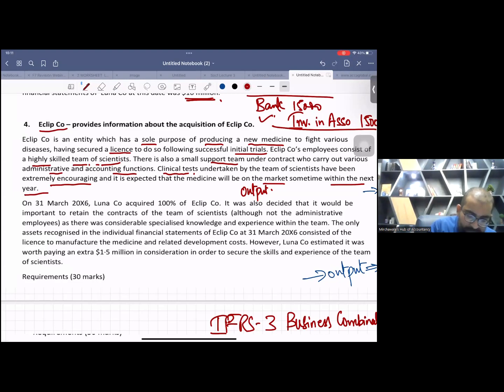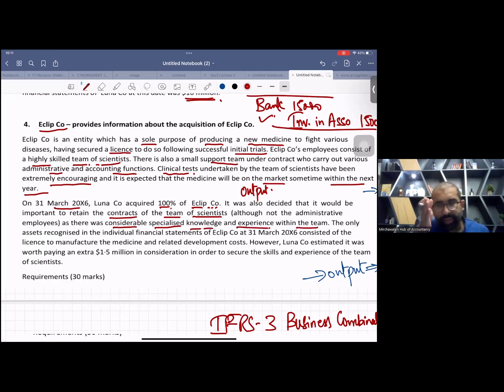On 31st March X6, Luna company acquired 100% of Eclipse company. It was also decided that it would be important to retain the contracts of the team of scientists, although not the administrative employees. See, we can't lose the scientists, as there was considered specialized knowledge and experience within the team.